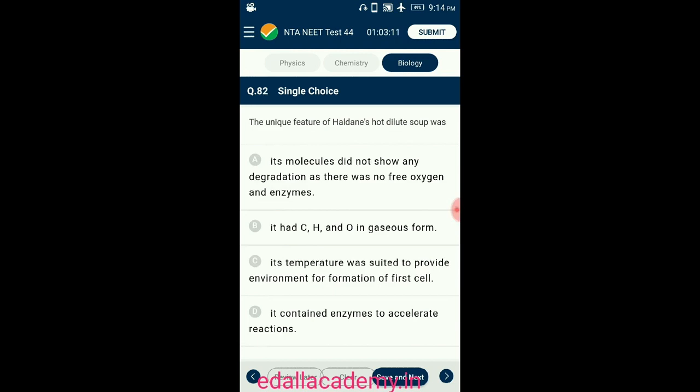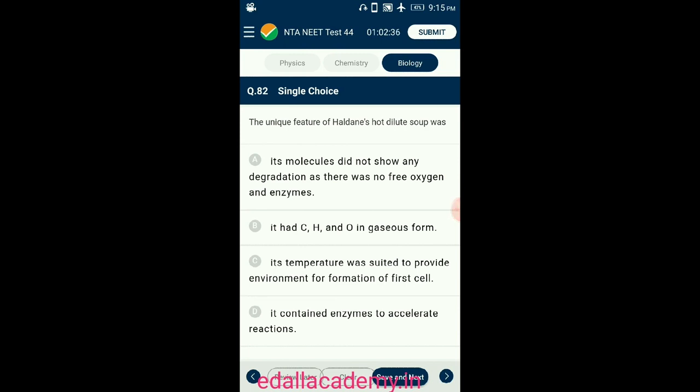Question number 82. The unit Haldane's hot dilute soup was. According to Haldane, there was a time during the evolution of life when simple organic molecules, generally called monomers, were just formed and they accumulated at the bottom of the sea. He called it hot dilute soup or primitive broth.